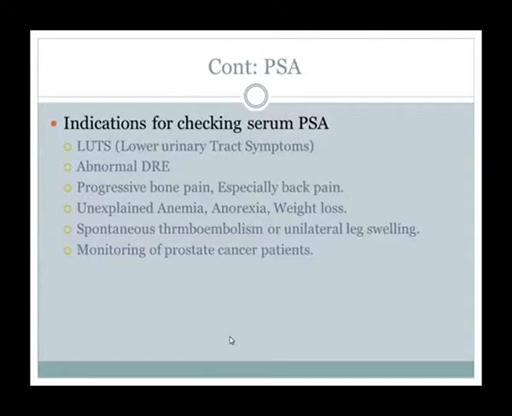And if the patient has progressive bone pain, especially back pain, in old age, 6th, 7th or 8th decade, or has unexplained anemia, anorexia or weight loss, even spontaneous thromboembolism or unilateral leg swelling, or for monitoring of prostate cancer patients. Already the patient is diagnosed with CA prostate, and we are monitoring the CA prostate with serum PSA. So these are the indications for checking serum PSA.